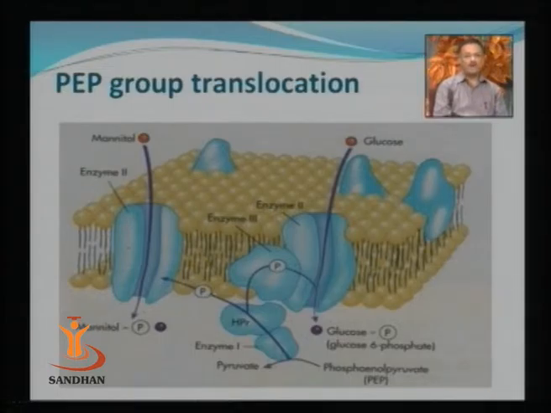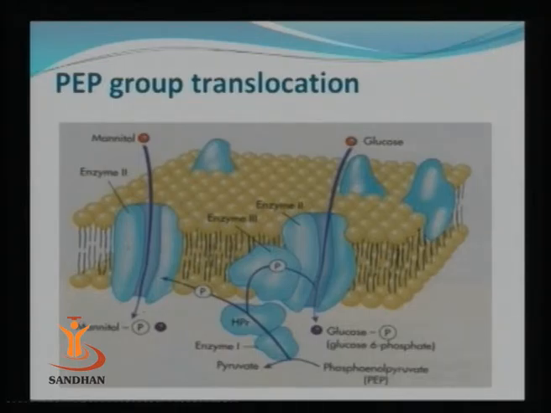Now this HPr, once it is phosphorylated, it transfers its phosphate group to another protein, that is enzyme 3. Now this enzyme 3 can be bound with a cytoplasmic membrane protein, that is enzyme 2, or it may remain in a soluble form in the cytoplasm. Now this enzyme 3, which is phosphorylated, later on transfers its phosphate group to enzyme 2, which gets phosphorylated. Now as soon as the enzyme 2 is phosphorylated, the glucose molecule which is bound with the enzyme 2 molecule, which is again a protein which allows the entry of molecules.